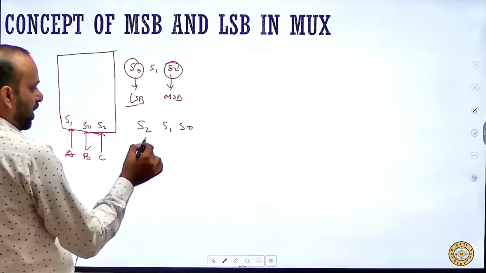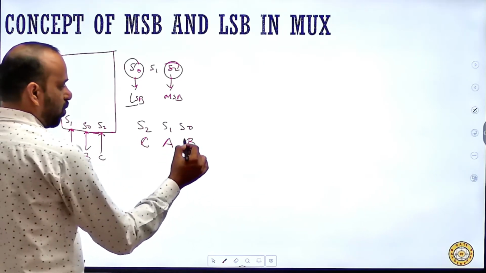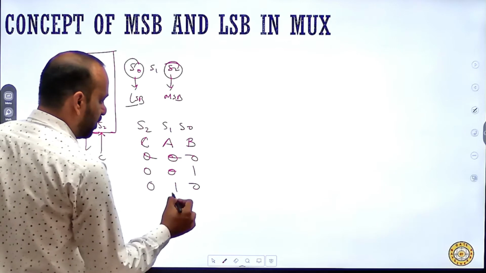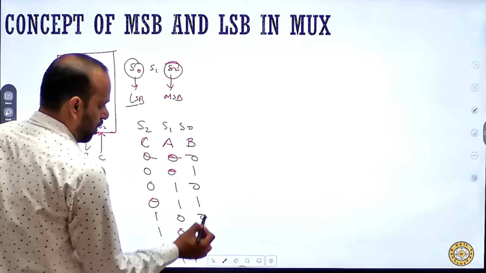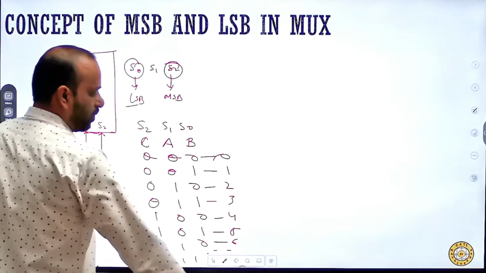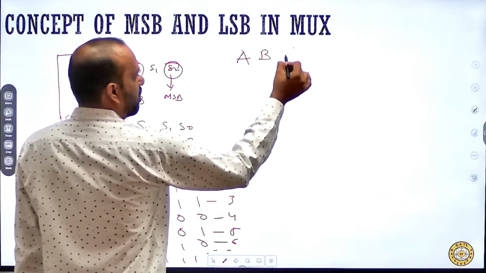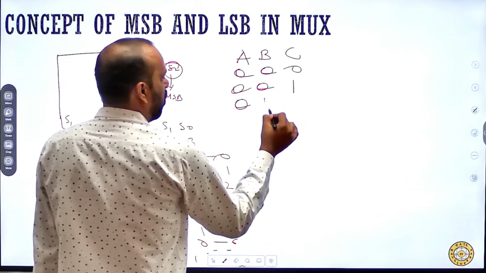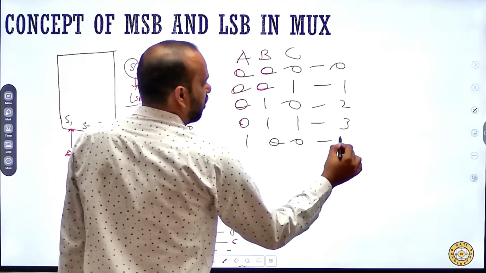What is bound with S2? That is C. What is bound with S1? This is A. And what is bound with S0? That is B. Based on that we will calculate the decimal equivalent, which is 0, 1, 2, 3, 4, 5, 6 and so on. But if you made it like that, then what will happen? 0, 0, 0, 0, 0, 1, 0, 1, 0, 0, 1, 1, 1, 0, 0, and this will become 0, 1, 2, 3, 4.